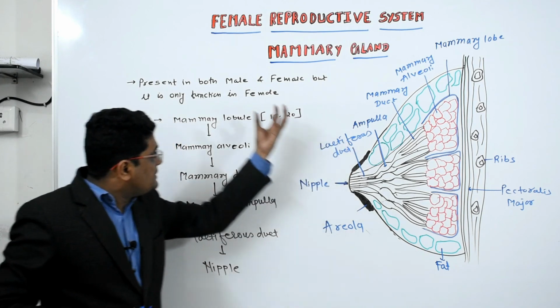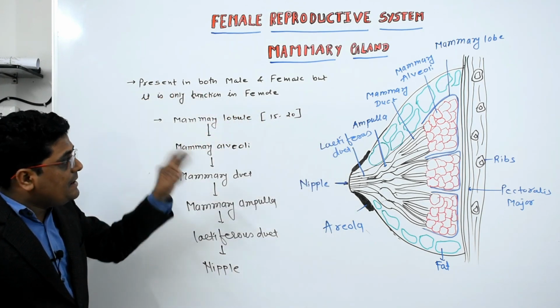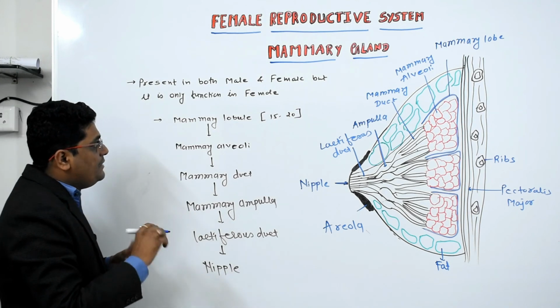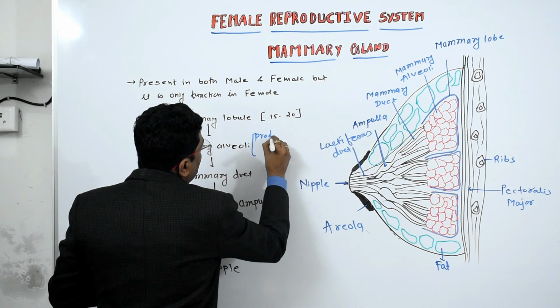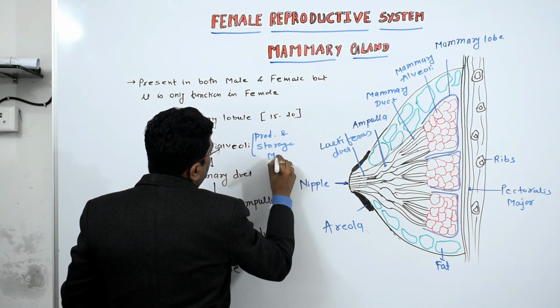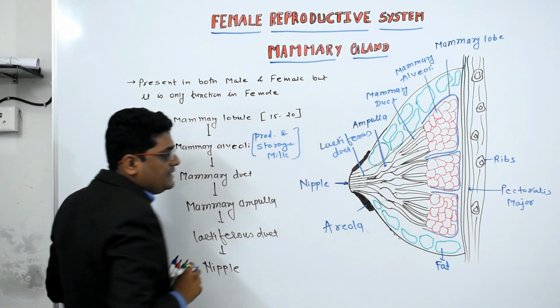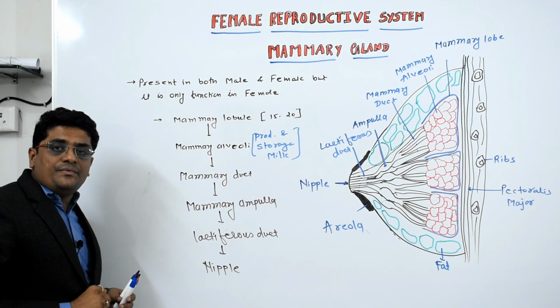This is the part of the female breast. The mammary alveoli are responsible for the production and storage of milk during pregnancy, and after pregnancy the mammary gland is responsible for nourishing her child.